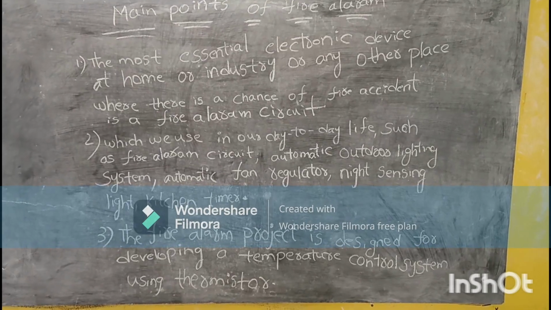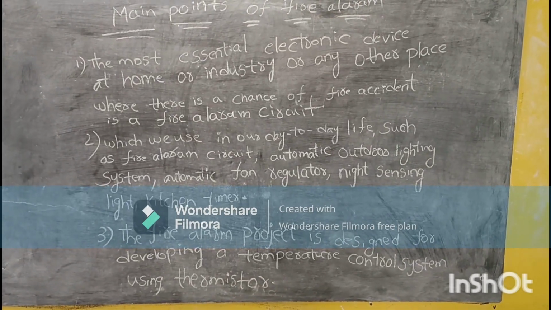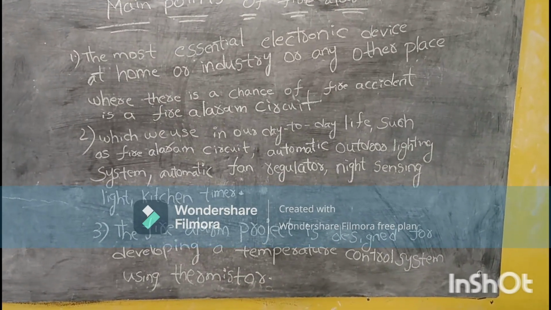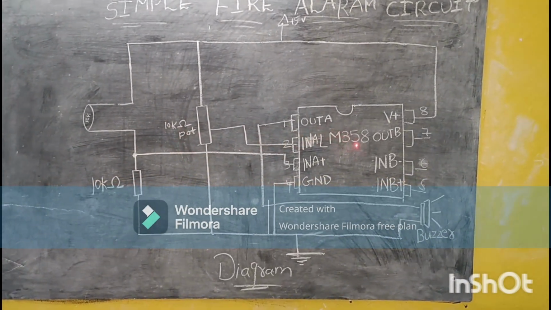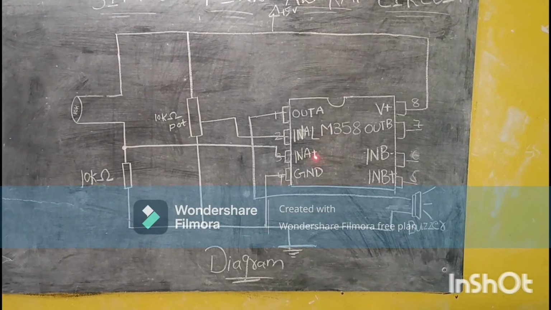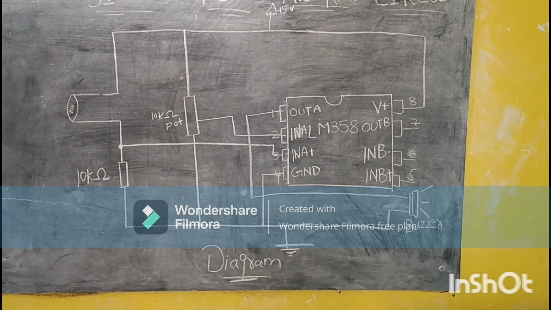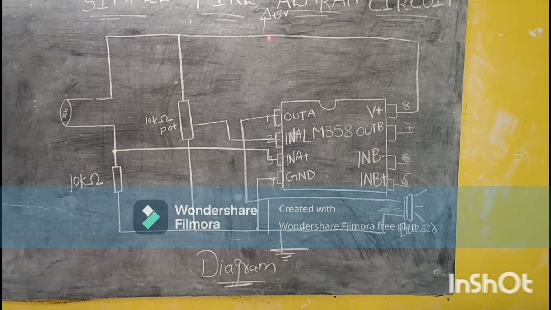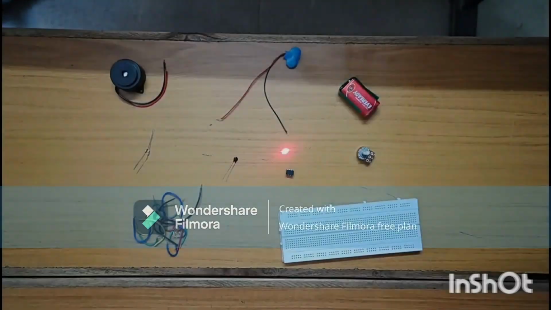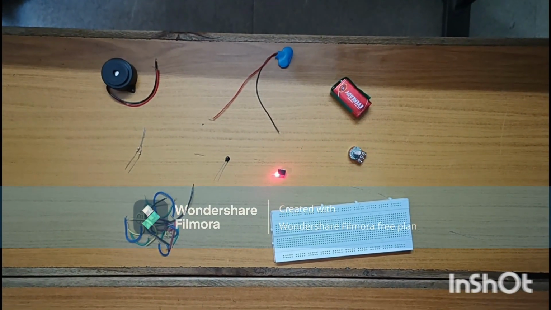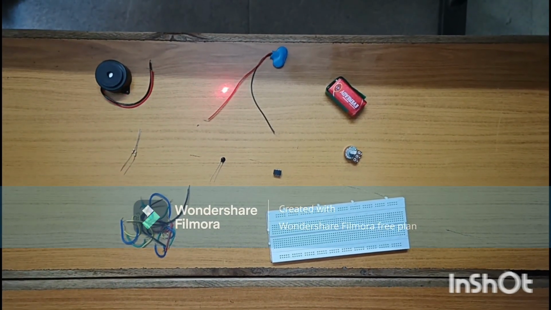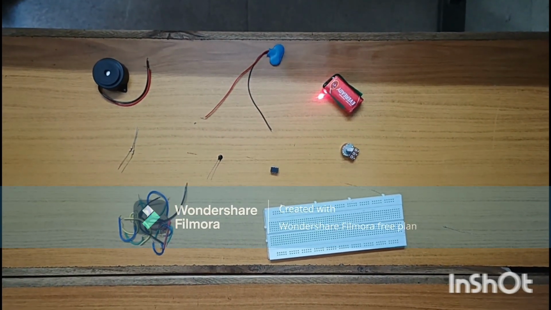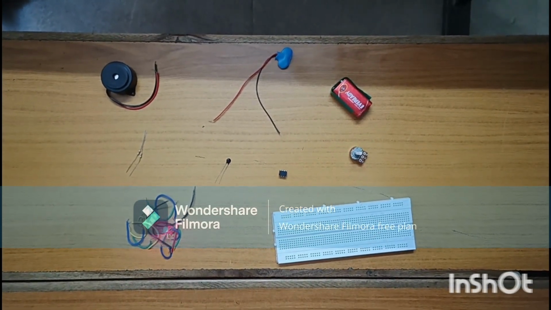The fire alarm product is designed for developing a temperature control system using a thermistor. Components: 10 kilo ohm resistor, 10 kilo ohm potentiometer, LM358 operational amplifier, buzzer, 5 volts power supply. Resistor, 10 kilo ohm potentiometer, LM358 operational amplifier, 10 kilo ohm resistors, buzzer, battery cap, battery 9 volts, breadboard, connecting wires.